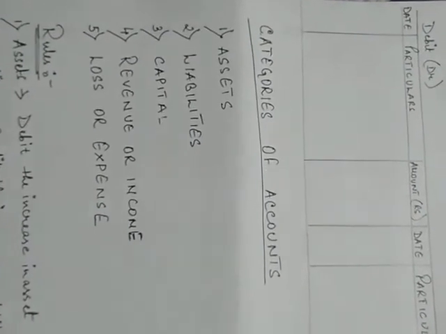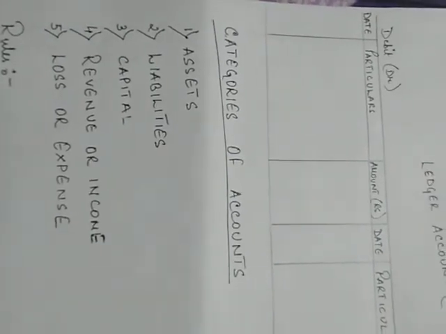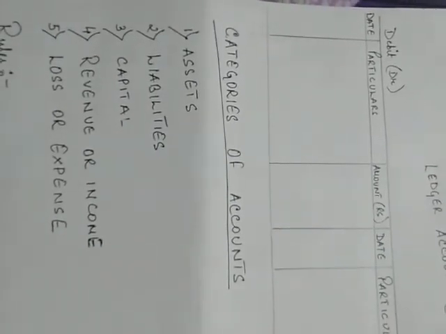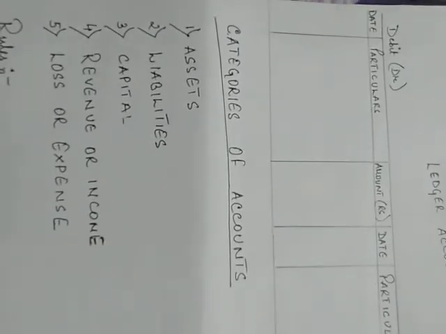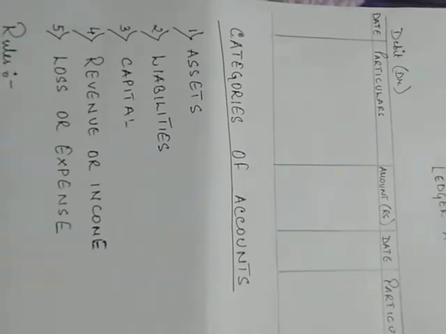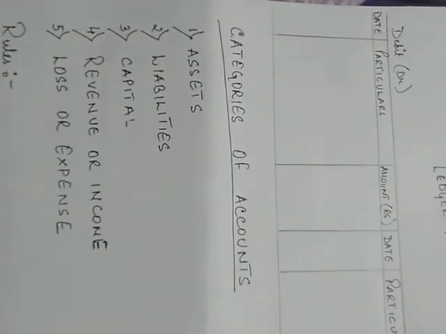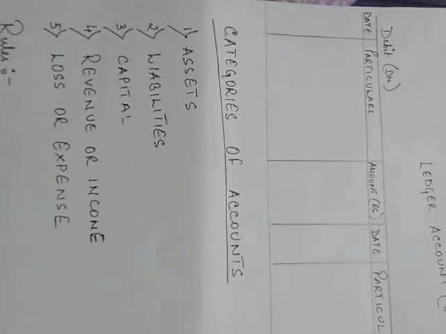First is assets. Assets generally contain a debit balance. That means whenever there is an increase in asset in a business, we debit the value, and whenever there is a decrease of asset, meaning if you are selling off the asset, we credit that value. The details of this I will be discussing later on.